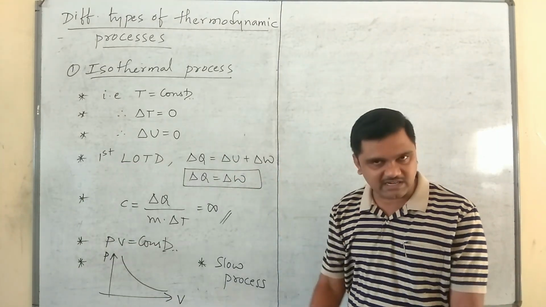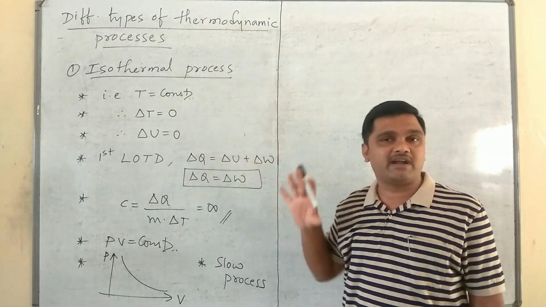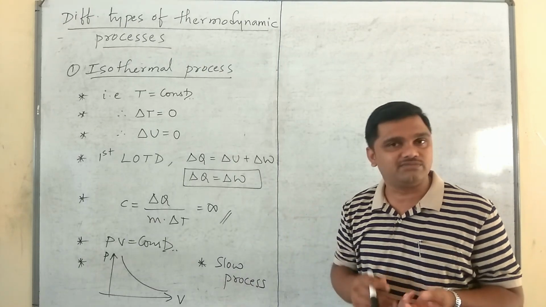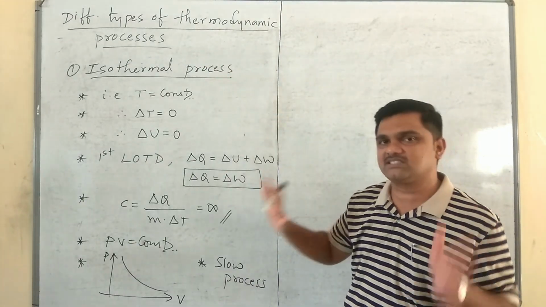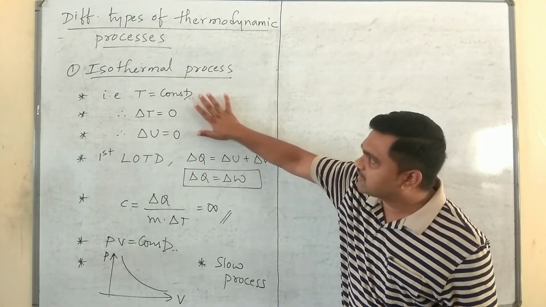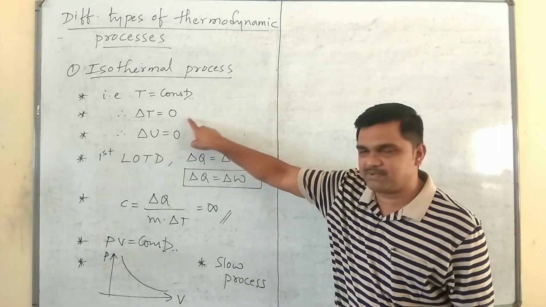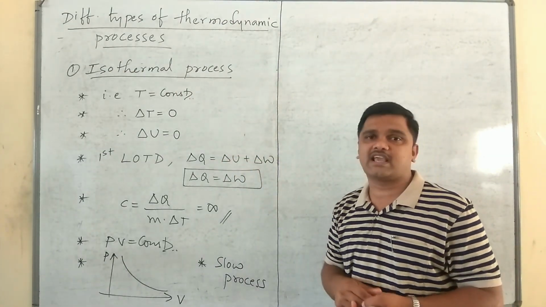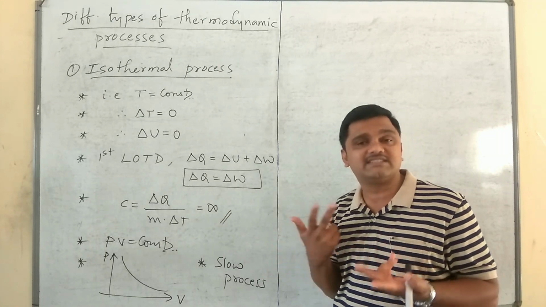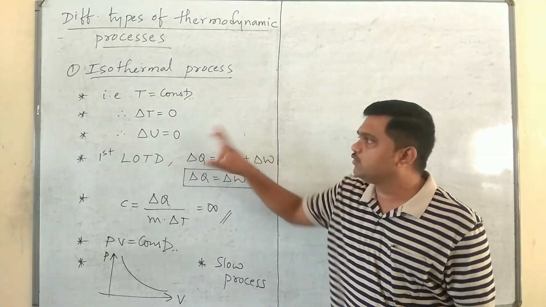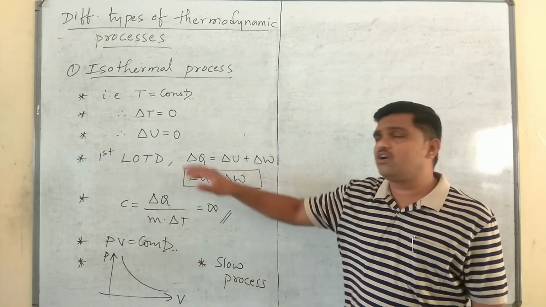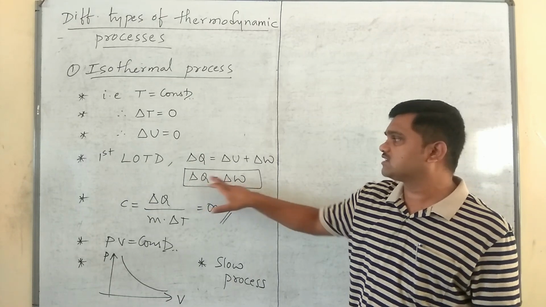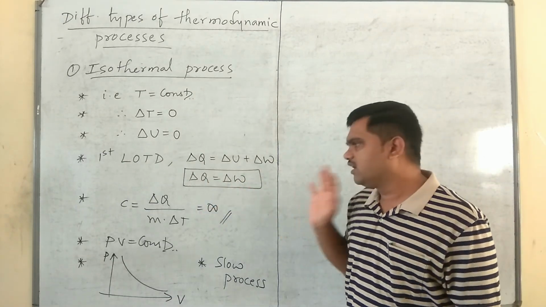Here exchange of heat energy takes place between the system and the surroundings. Hence the pressure and volume of a given mass of gas will vary, but the temperature remains constant. Once the temperature remains constant, change in temperature is equal to 0. If there is no change in temperature of the gas, there will be no rise in its internal energy. Hence delta U is equal to 0. So if we put these data in the first law of thermodynamics, we get delta Q is equal to delta W.